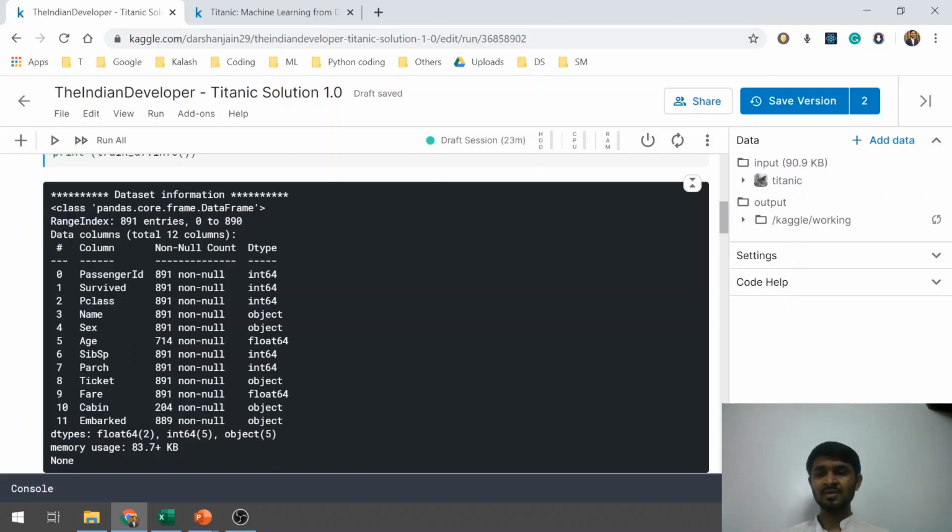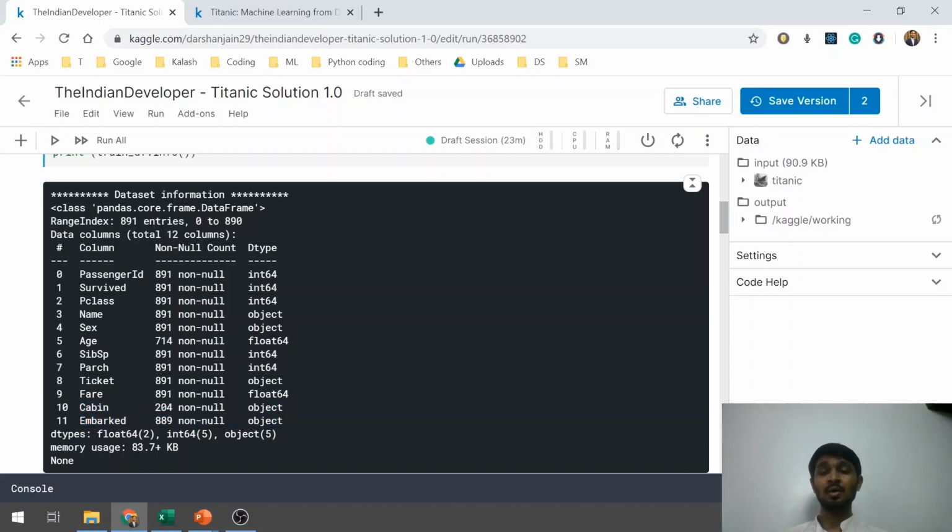Different column names are given here, and there is another column which says how many non-null entries are there in that particular column. For almost all the features I am getting 891 non-null, which means all the entries are filled. But for a feature like age, there are a few null values. Then for the feature called cabin, there are a few null values, and for embarked there are a few null values.